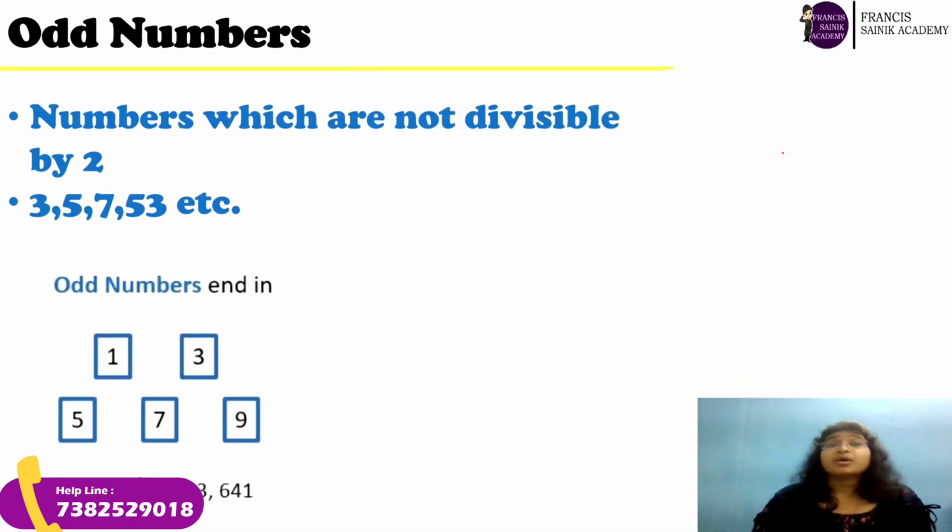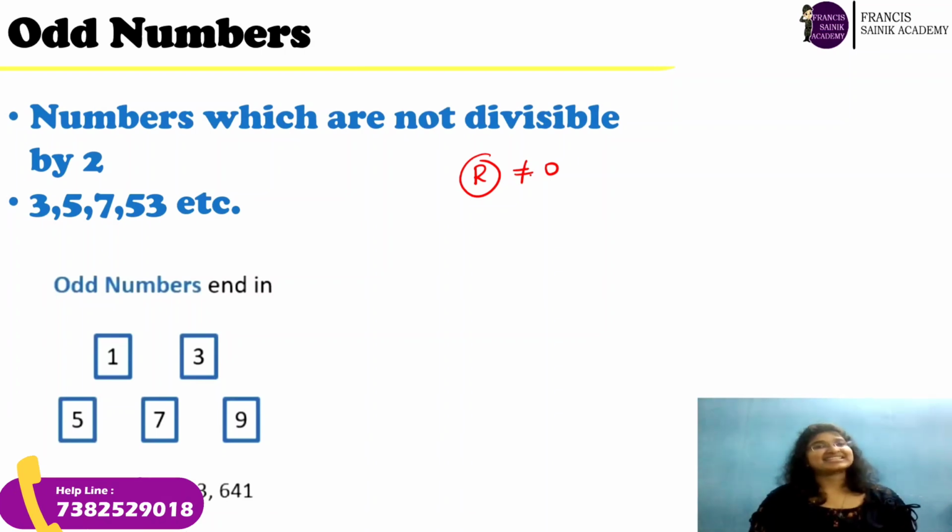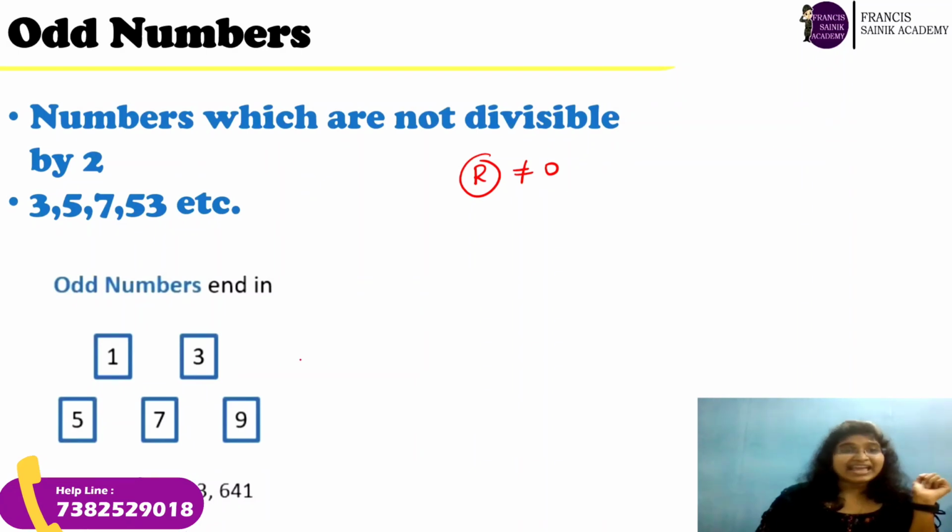Odd numbers. What are odd numbers then? Just the opposite of even numbers. The numbers which are not divisible by 2 are called odd numbers. So when you divide any number, there will be a remainder. The remainder is not equal to 0. Such numbers are called odd numbers. And how to identify them? Yes, very simple. They end with 1, 3, 5, 7 and 9.